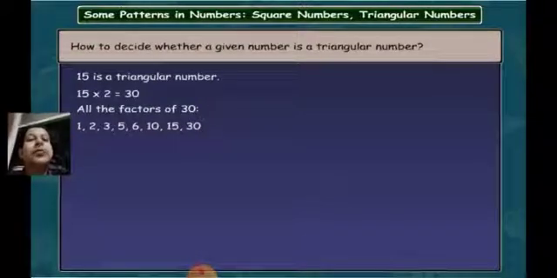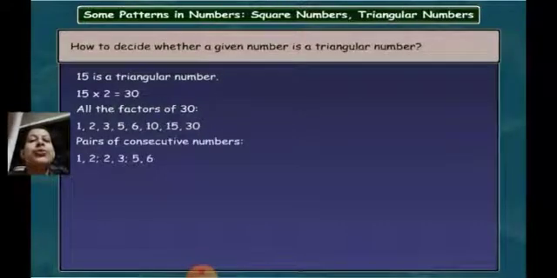Out of which, which are the consecutive pairs? 1 and 2, 2 and 3, and 5 and 6 are pairs of consecutive numbers. That is, 1 and 2 is the first pair, the second pair is 2 and 3, and the third pair is 5 and 6. All others are not consecutive. If you consider 1 and 3, it is not a consecutive pair, 2 and 5 is not a consecutive pair, and 3 and 6 is not a consecutive pair.